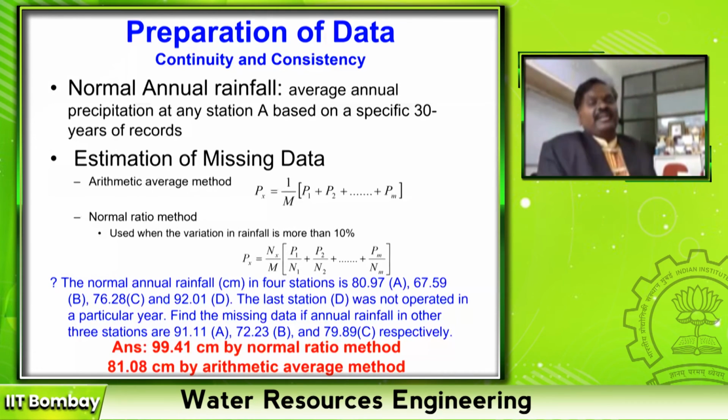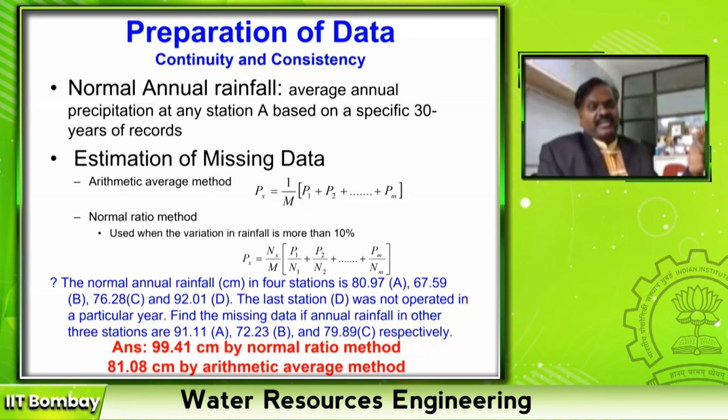Hyphen means the data is missing. That means the data may be missed because the rain gauge may not be working or it may be affected by some other external means, so the data was not available. If one year of data is not available, then we can easily estimate it by using different methods.